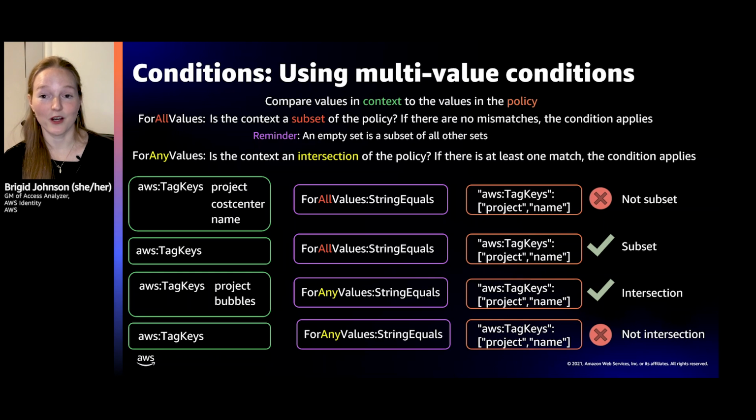And then in our policy, we have project and name. Well, guess what? There is a mismatch on cost center, and so that's not a subset. And then tag keys is empty. Well, empty set is a subset, so that does match, and the condition would kick in. Now, for any values, you're going to be looking for an intersection with the policy. If there's at least one match, then the condition kicks in. And so for project and bubbles, there is an intersection, which is project, for that third example there. And for an empty set, there's not an intersection, so the condition would not kick in.